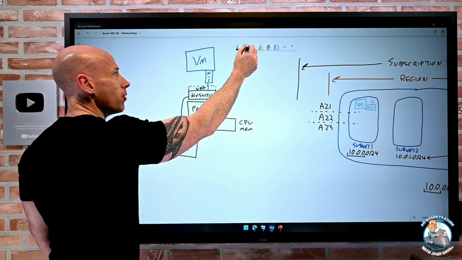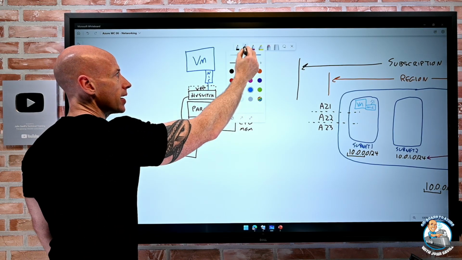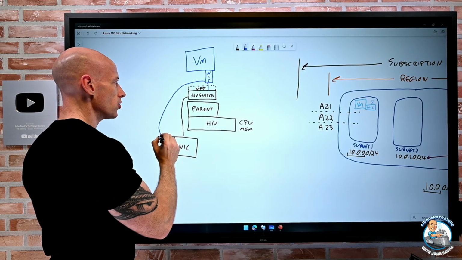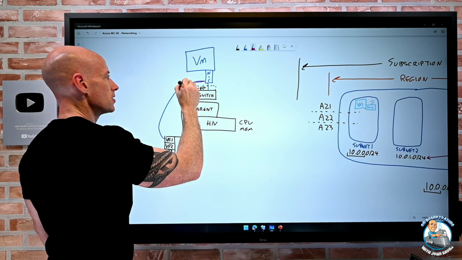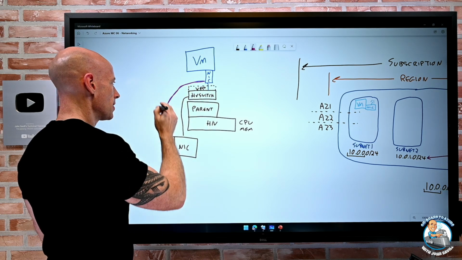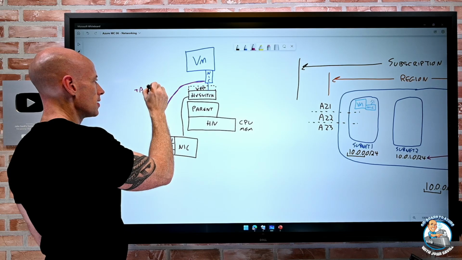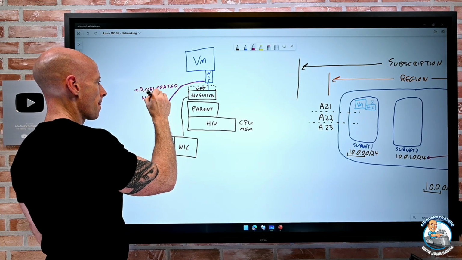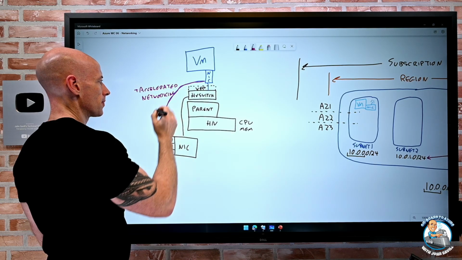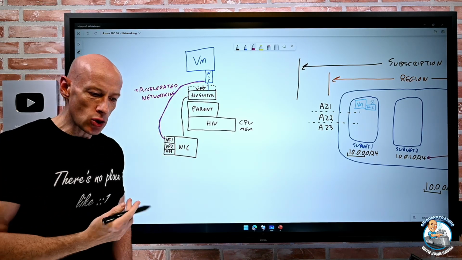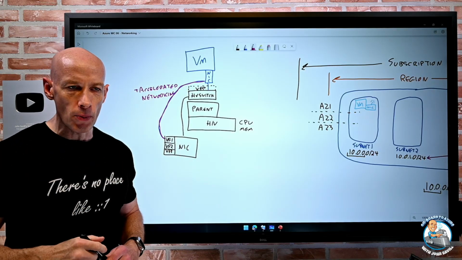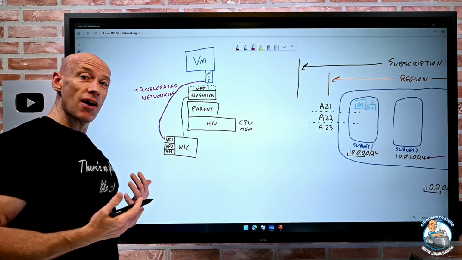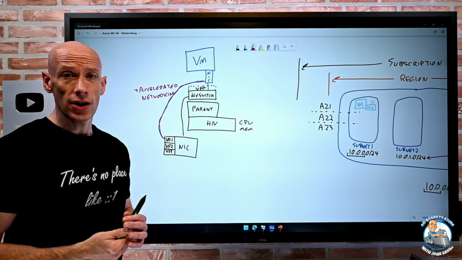So what accelerated networking does is instead of it going via the Hyper-V switch, it gets bound to a particular virtual function. So it goes this way. So this is when I turn on accelerated networking. It bypasses the Hyper-V switch. It basically just reduces latency, it improves performance. Not every VM SKU supports it, but many of them do. So if I see the option there for accelerated networking, go ahead and turn it on.